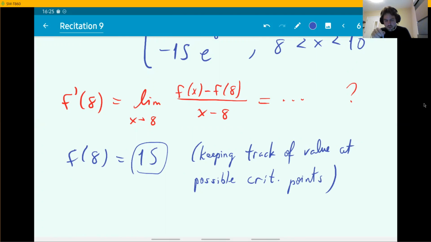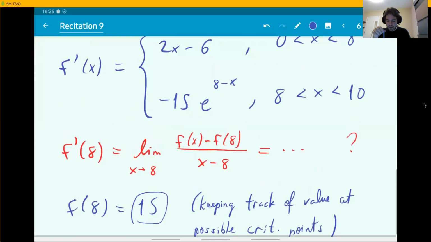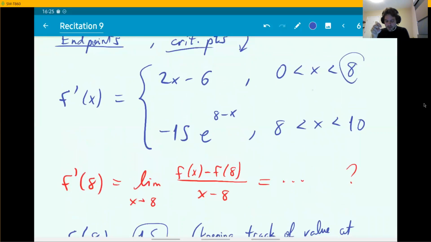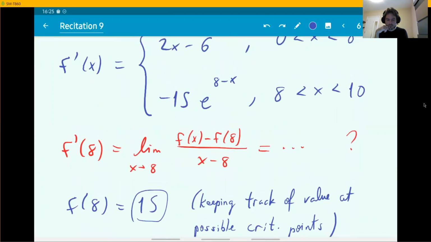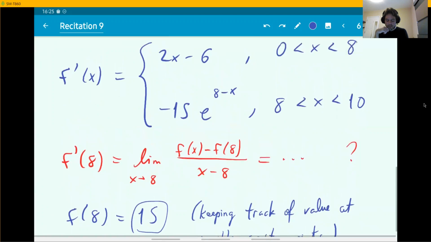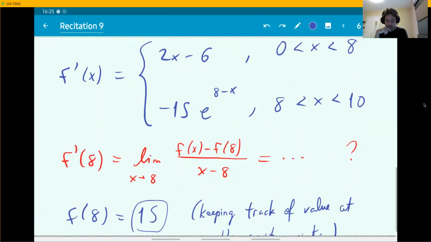In general, you always want to do this with a piecewise function. The breakpoints, like the number 8 in here, are possible places where the function can have a critical point. Maybe the two pieces are joining with a cusp, a sharp corner, or maybe they're joining in a way that the derivative is 0 there, so it might be a critical point. Other than this, we just need to find the other places where the derivative could be 0. So we're going to be setting each one of these pieces equal to 0 to see other locations where f prime could be 0.